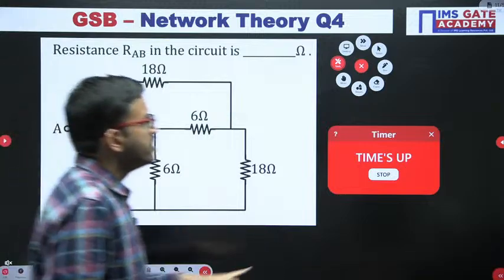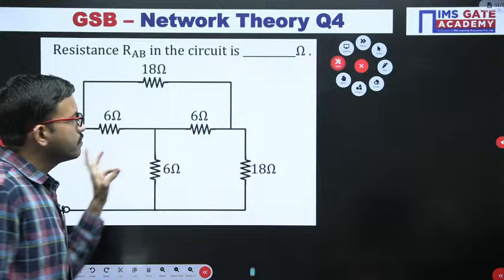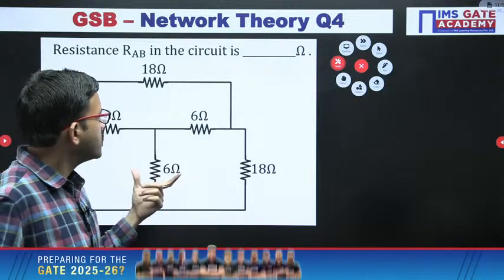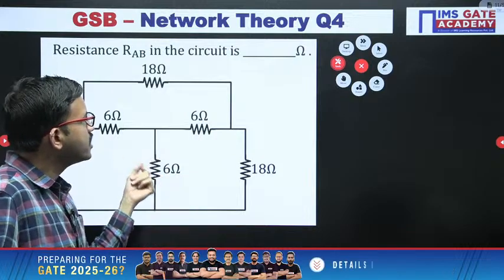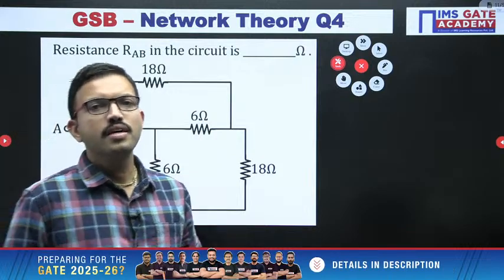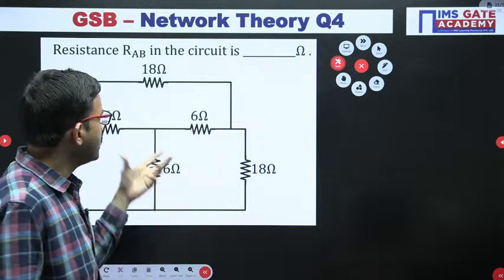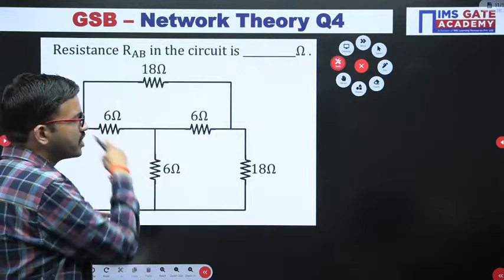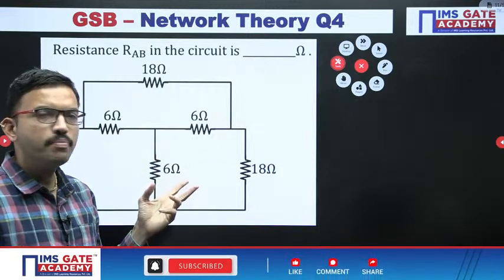Yeah, this is a very interesting question. Generally, many of the students, while solving this question, may apply star to delta or delta to star. Even if you apply star to delta, this star network you can convert into delta, or this delta network you can convert into star. Okay, that is one method.